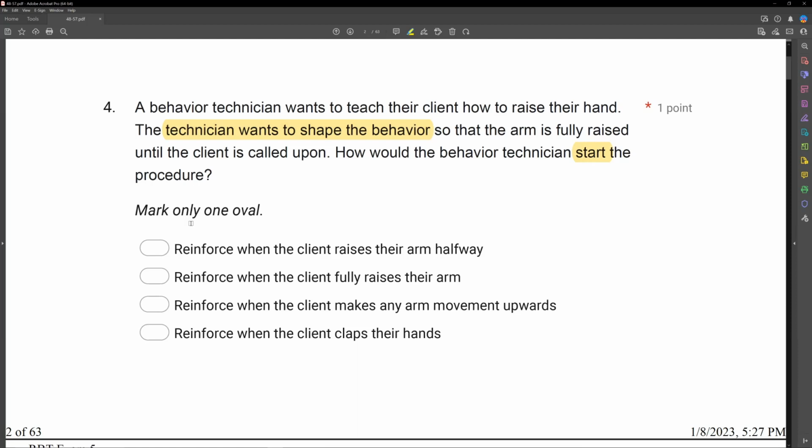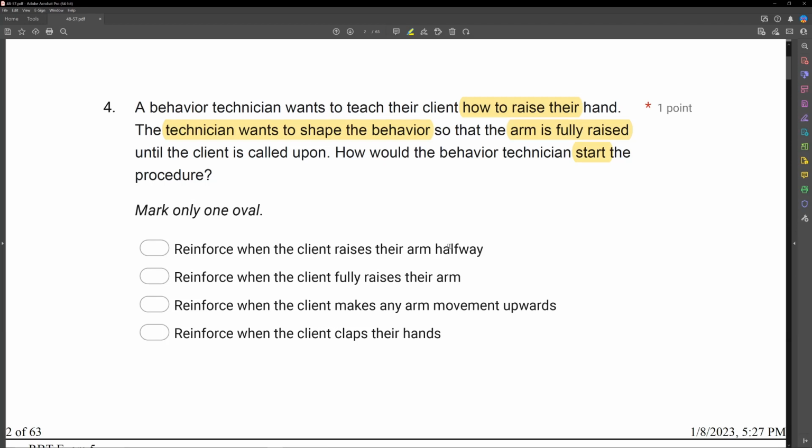Now we know shaping involves reinforcing approximations of behavior. And when you're shaping, you really want to start at the lowest possible response that is needed. In this case, we want the client to raise their hand to the point their arm is fully raised. Where are we going to start? A, reinforce when the client raises their arm halfway. Now, if we are just starting out teaching them to raise their hand, getting that hand halfway is a pretty big ask. We might not see that very often. So we probably want to start a little simpler.